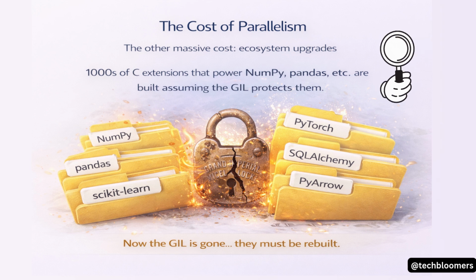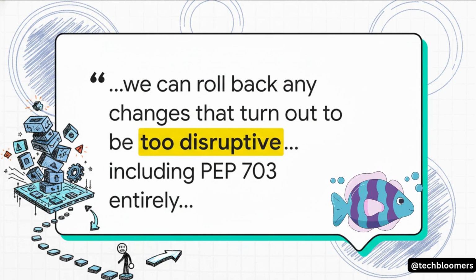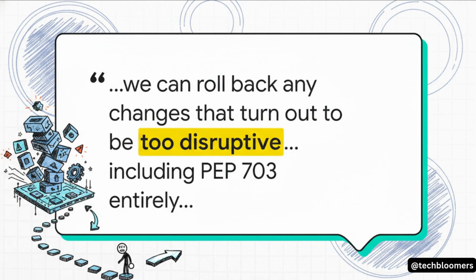And if you want to understand just how high stakes this change is, just read this quote from the Python Steering Council. They are saying, point blank, that if this whole thing proves to be too disruptive for the ecosystem, they have the option to roll back the entire project. That's how carefully they're approaching this.